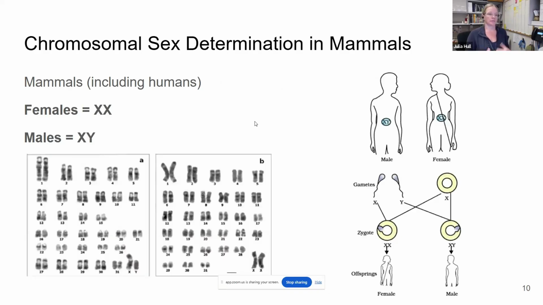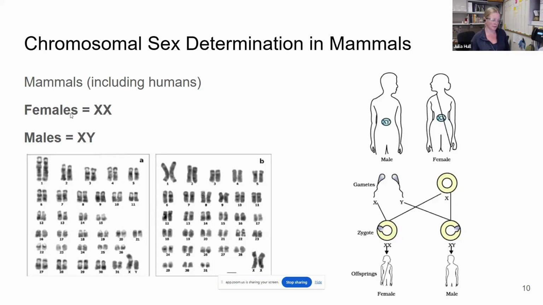Okay, so sex chromosomes in mammals, and this is true for humans as well, show the opposite pattern of birds. Females have two of the same sex chromosome, an X chromosome and an X chromosome. So we say biologically female humans have two X chromosomes. Biologically male mammals have an X chromosome and a Y chromosome.